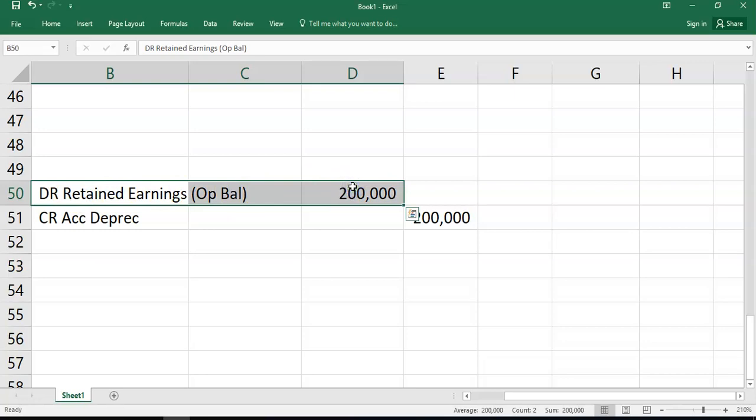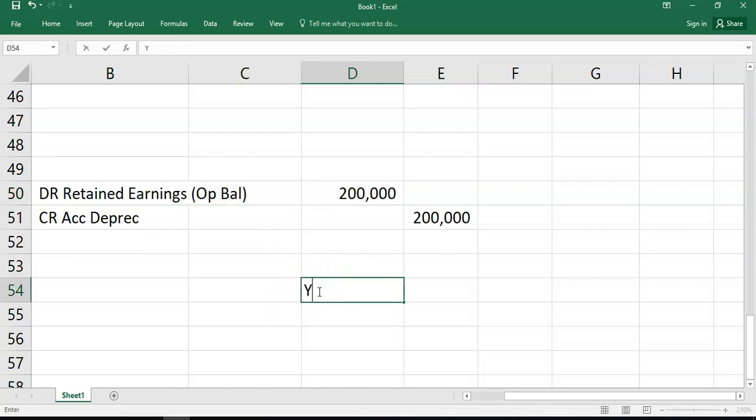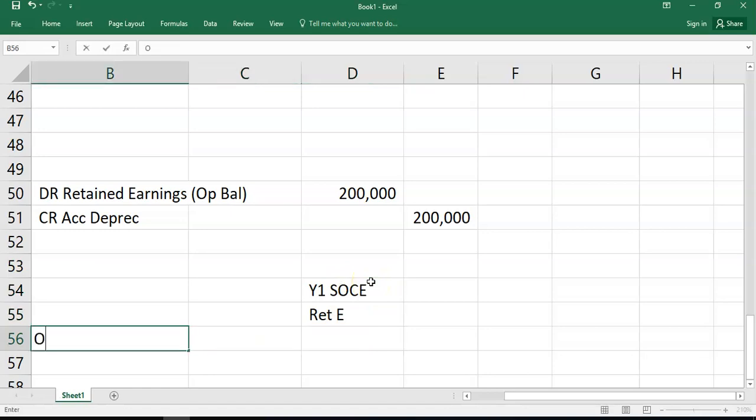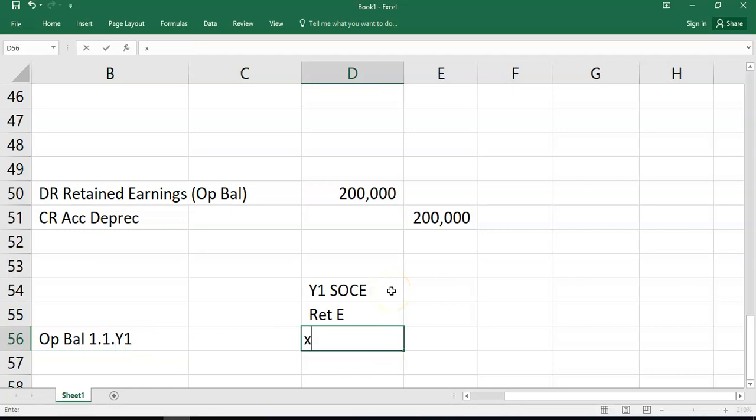Why? Because it's a material adjustment, and that should actually be shown in the P&L for last year. So your P&L for last year will be 200,000 smaller because your expenses will be 200,000 bigger. That means if your profits for last year are 200,000 smaller, your opening retained earnings for this year will be 200,000 smaller. So in the year one statement of changes in equity, in the retained earnings column, you will have opening balance, first of the first, year one, we'll say is X,